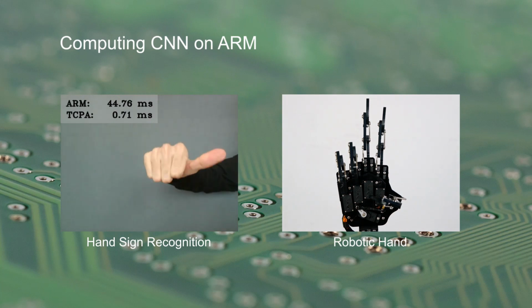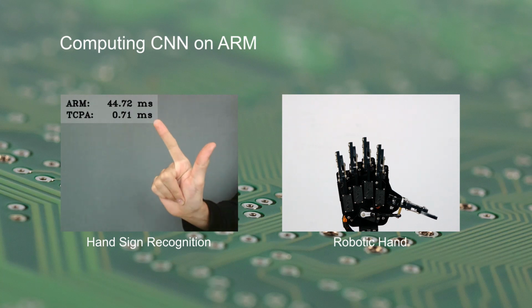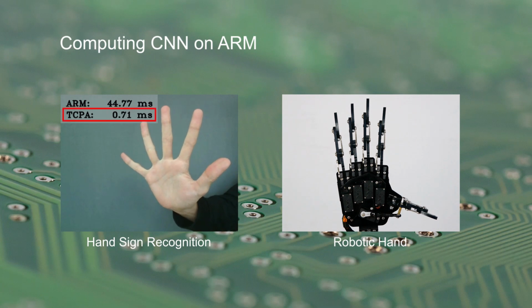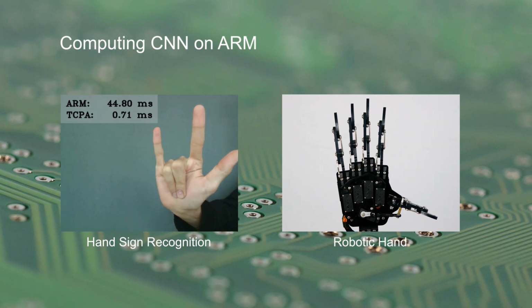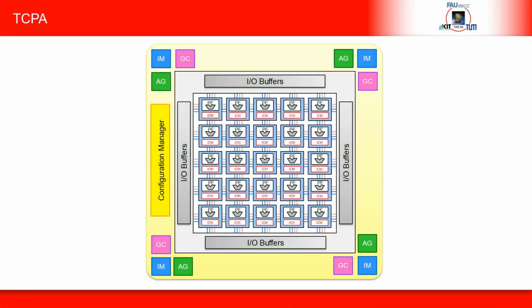Notably, this would be too slow to process the camera input in real time, as it is providing 30 frames per second. In contrast, the TCPA requires less than 1 millisecond, allowing the real-time processing of more than 1000 frames per second.